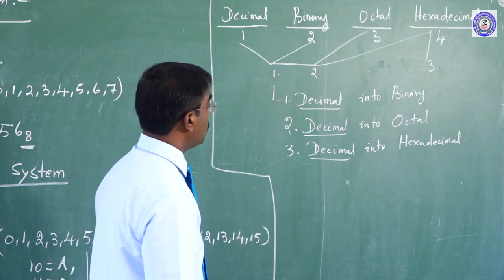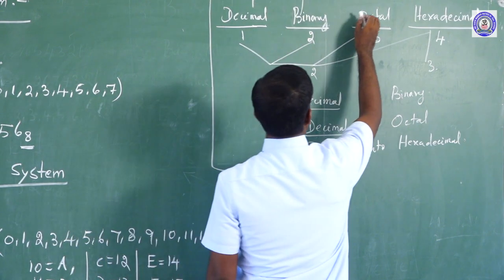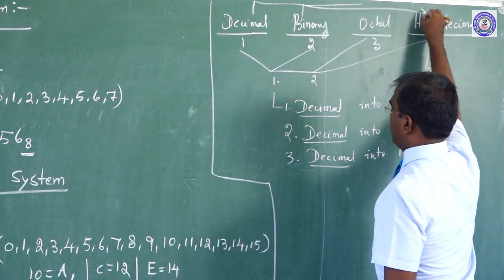Now, you see, binary into decimal, binary into octal, and then binary into hexadecimal.